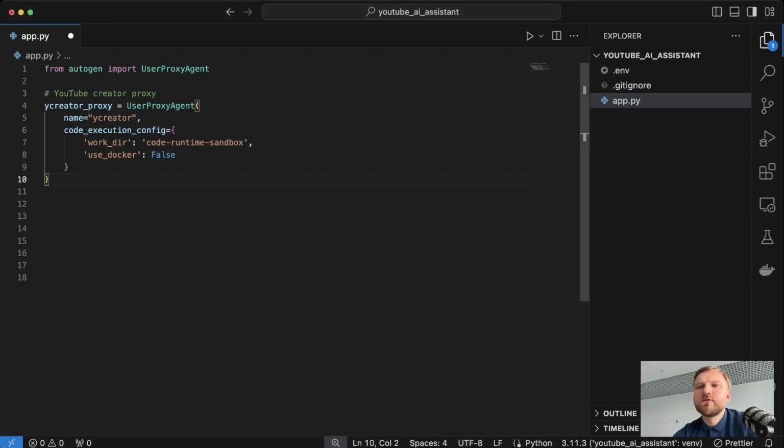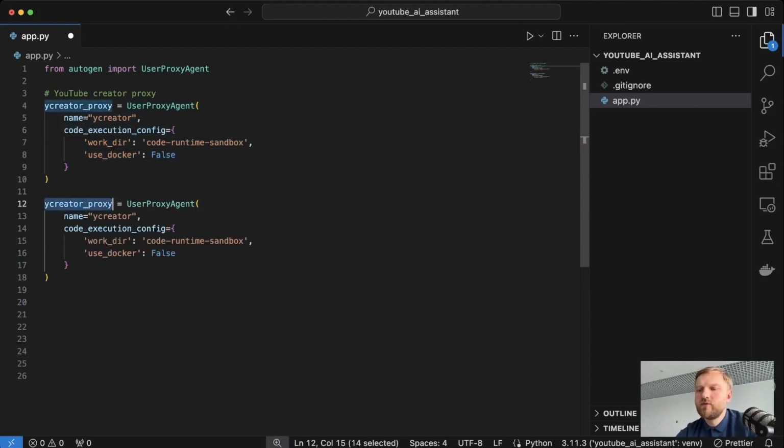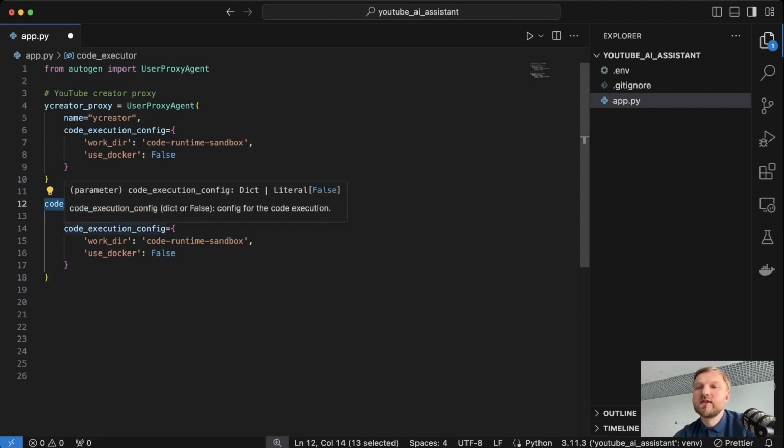Okay, so in order to extract code execution so it can be executed by a separate agent, we can go and create a copy of our YouTube Creator Proxy agent, like this. Then we rename the variable. Let's name it code executor. Then we also would like to change the name of the agent so we can identify it in our communication flow. And as the code executor will still be used for Python code execution, we can keep the code execution config section in place.